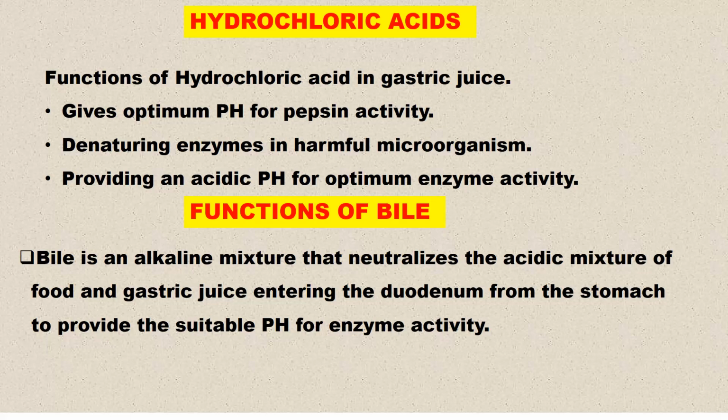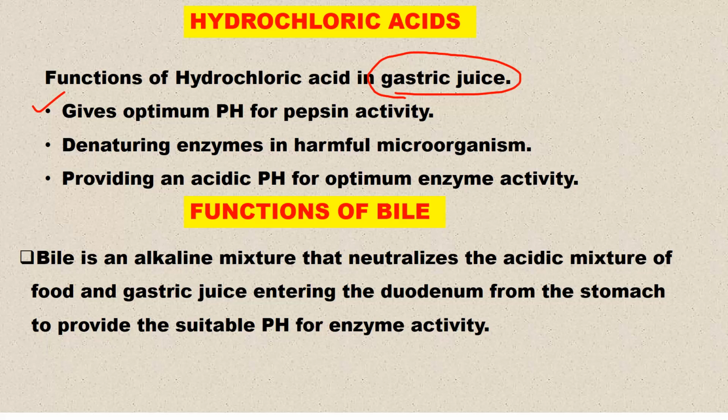Let us look at the function of hydrochloric acid in the gastric juice, which is produced in the stomach for the digestion of proteins. Hydrochloric acid maintains the acidic pH for the proper action of pepsin, so it gives the optimum pH for pepsin activity.